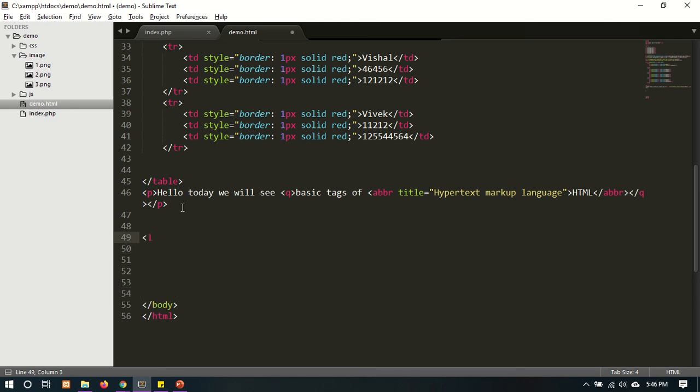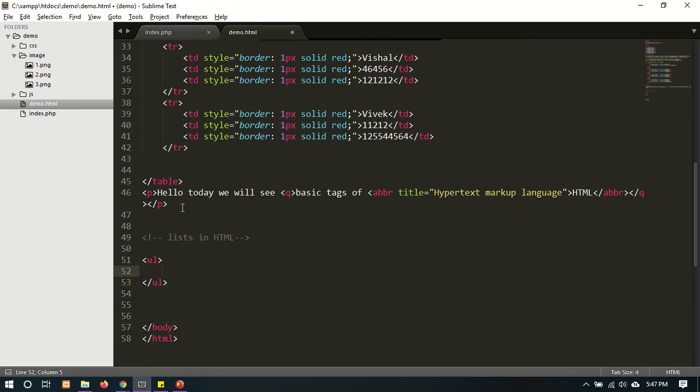I'm going to give the comment. First is the unordered list. The unordered list is denoted by the UL tag. In UL we have to define the list.